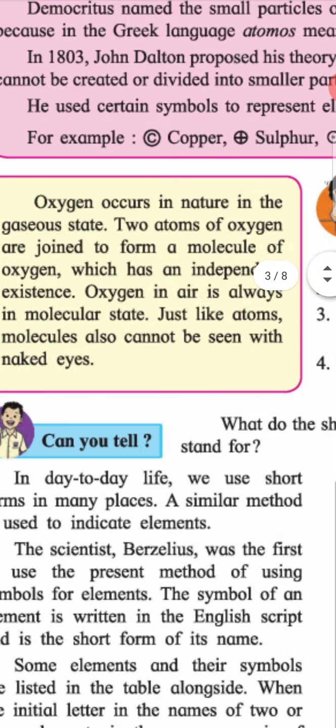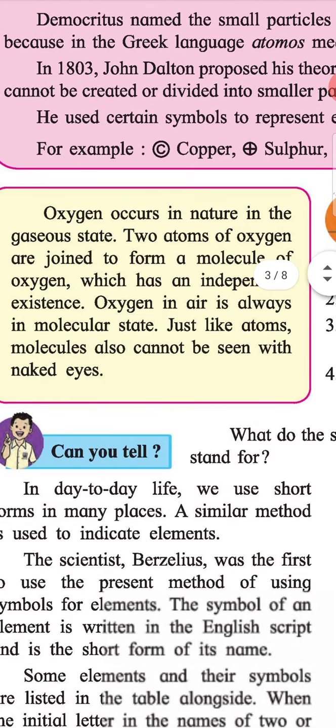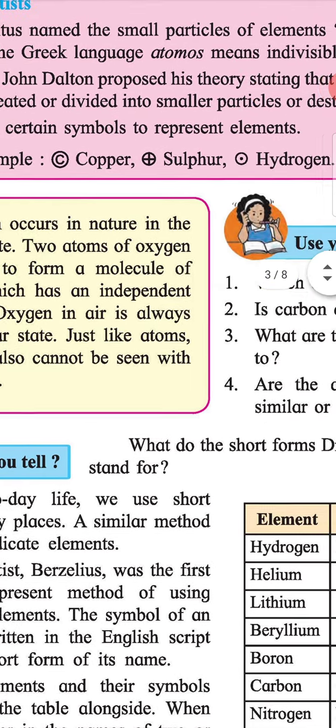Box. Oxygen occurs in nature in the gaseous state. Two atoms of oxygen are joined to form a molecule of oxygen which has an independent existence. Oxygen in air is always in molecular state. Just like atoms, molecules cannot be seen with the naked eyes.